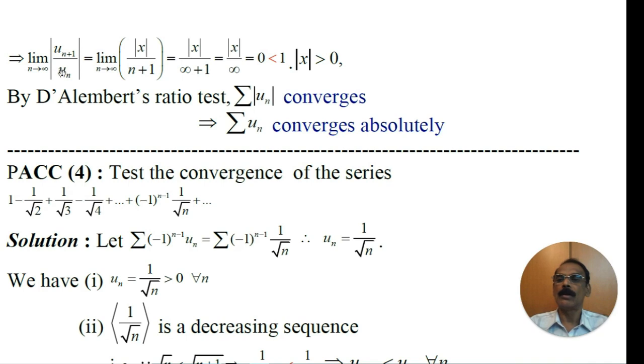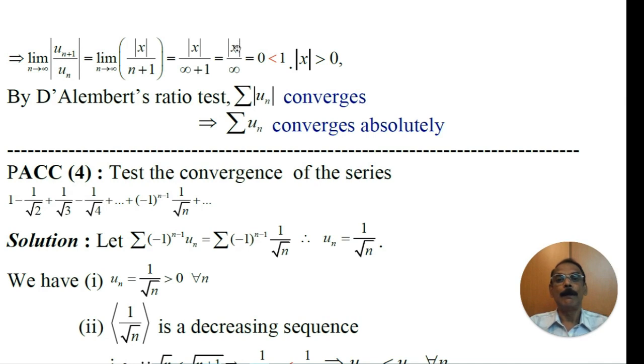Let us find the limit of modulus of un plus 1 by un, that is equal to limit of mod x by n plus 1 as n tends to infinity. When you apply n tends to infinity, the denominator becomes infinity plus 1. We know that infinity plus 1 is infinity, therefore mod x by infinity is 0.